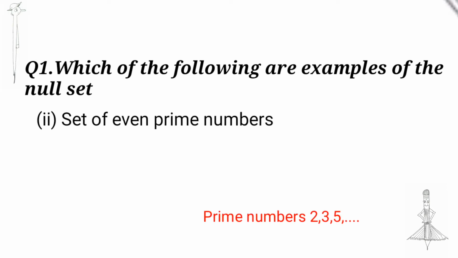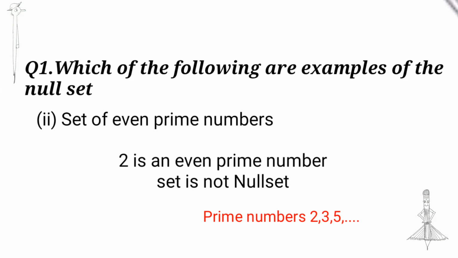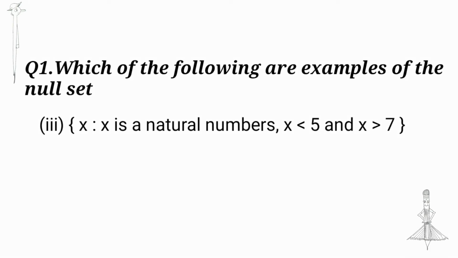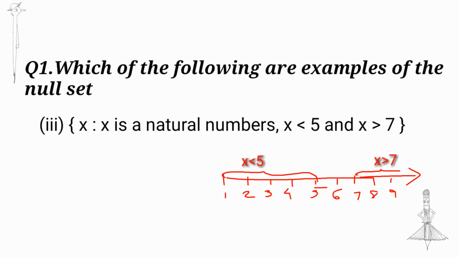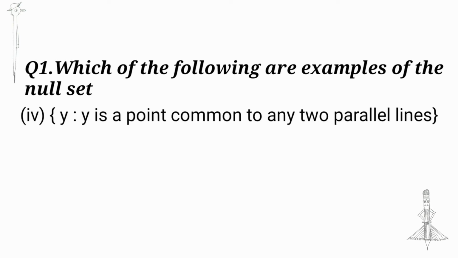The set of even prime numbers. 2, 3, 5, etc. 2 is an even prime number, so it does not form a null set. Next, x such that x is a natural number, x less than 5 and x greater than 7. No natural number satisfies both these conditions, so it is a null set.